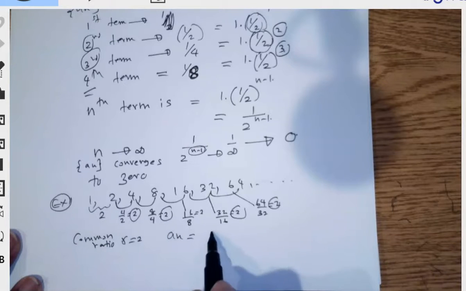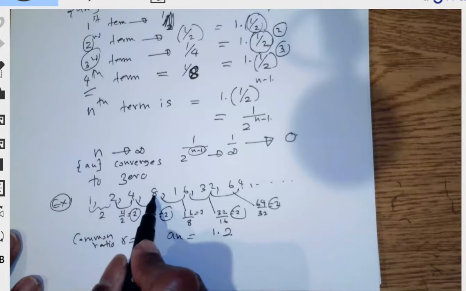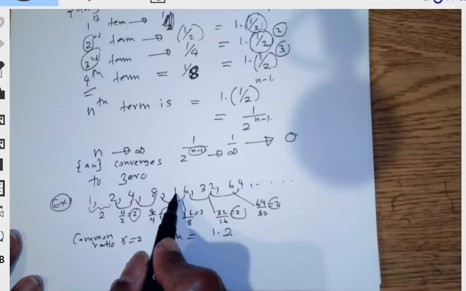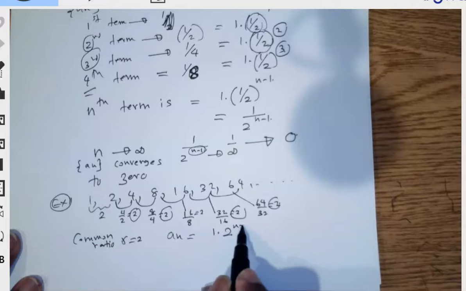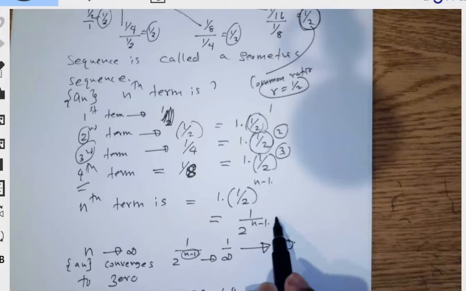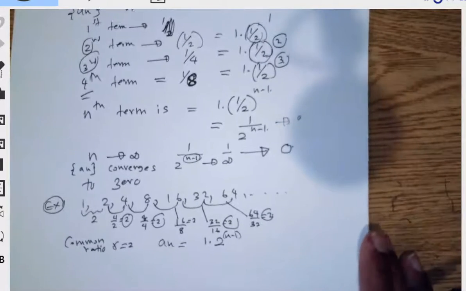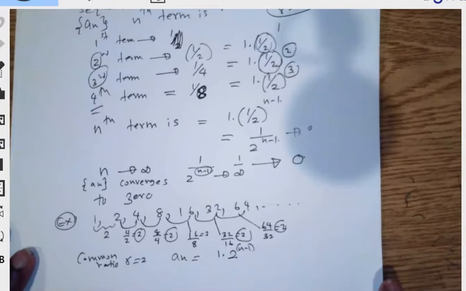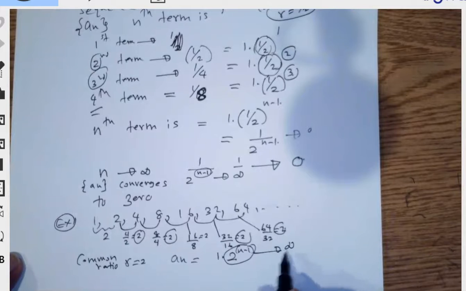It'll be 1 times 2 to the 1 for the second term, 2 to the 2 for the third term, 2 to the 3 for the fourth term, and 2 to the 4 for the fifth term, and so on. So the nth term is 2 to the n minus 1. Now you can see a difference. In the previous example, the n minus 1 was at the bottom. That's why it went to 0. Here, n minus 1 is at the top. Because it's at the top, this goes to infinity. So that means the sequence is divergent.